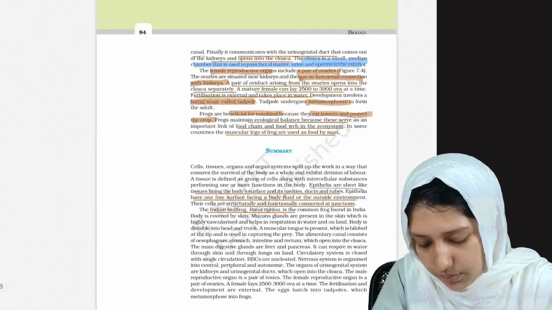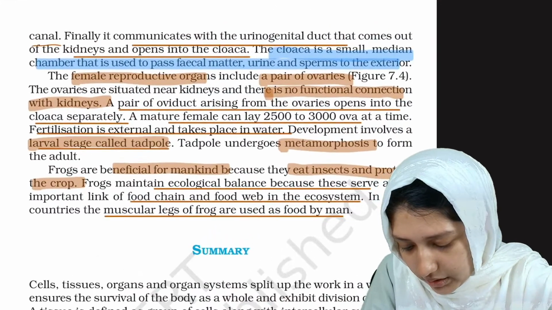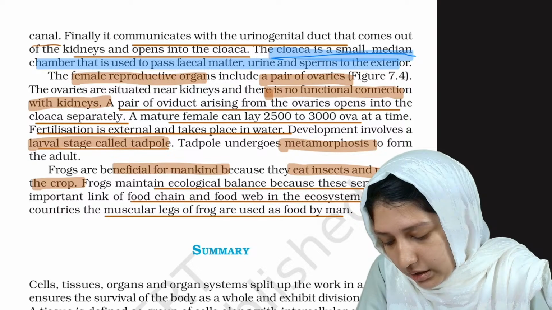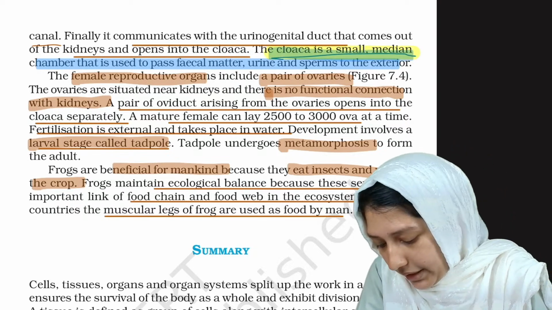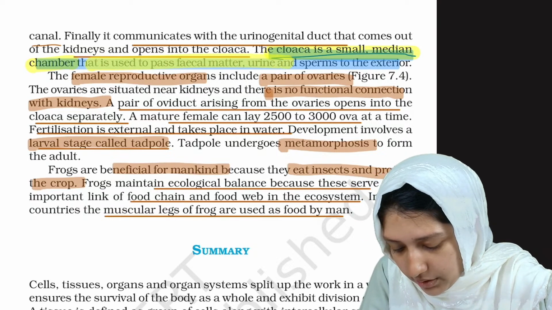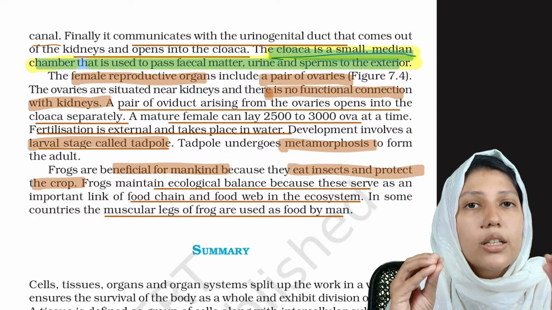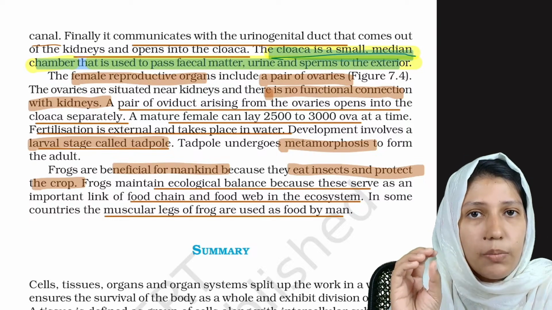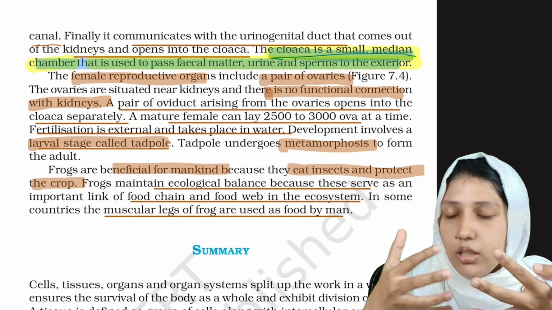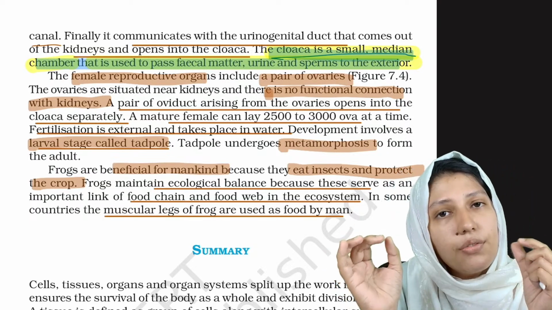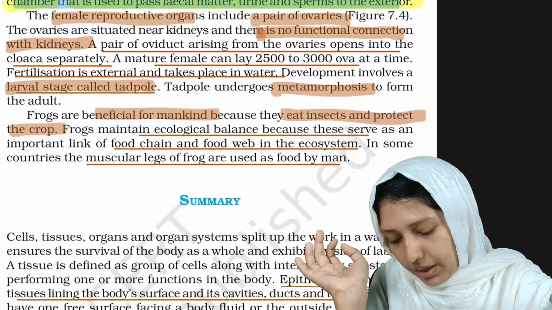Going into the female reproductive system. What about the cloaca? This is the definition of cloaca. Just note it. Cloaca is a small median chamber that is used to pass fecal matter, urine and sperms to the exterior. Chamber means a cavity-like thing. Clear?